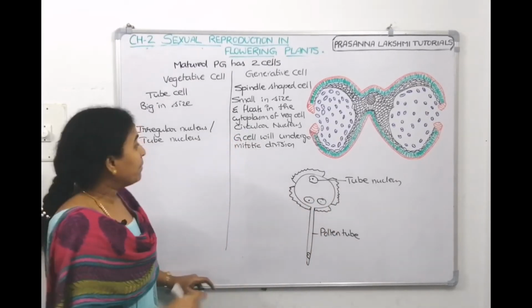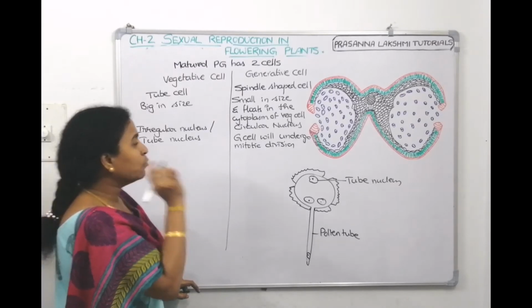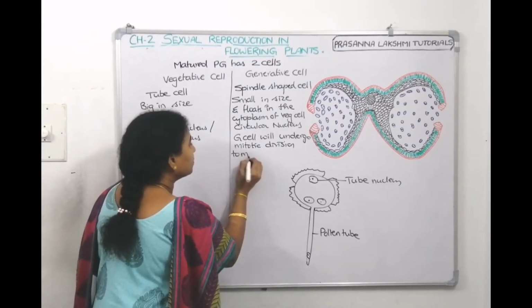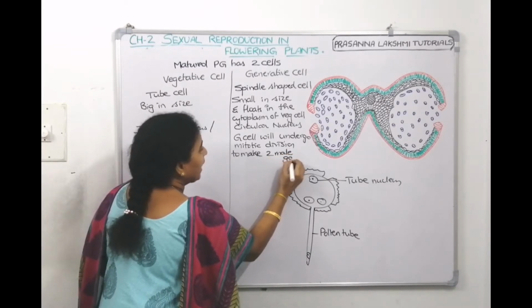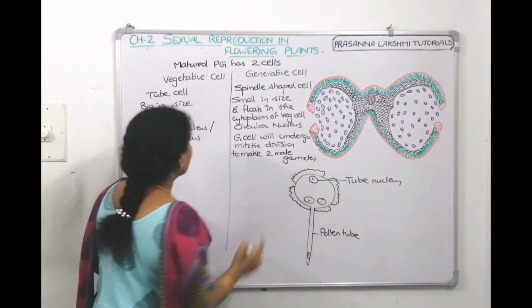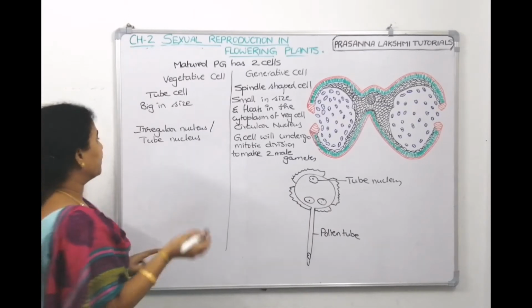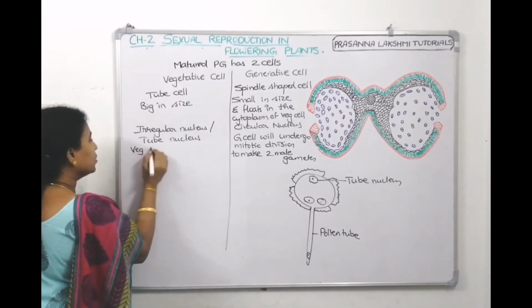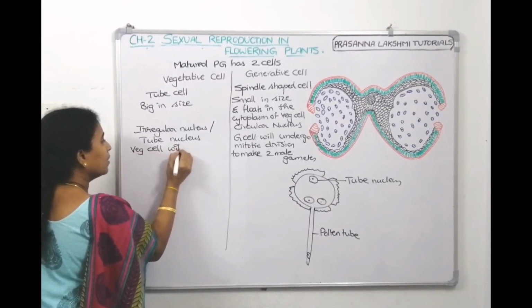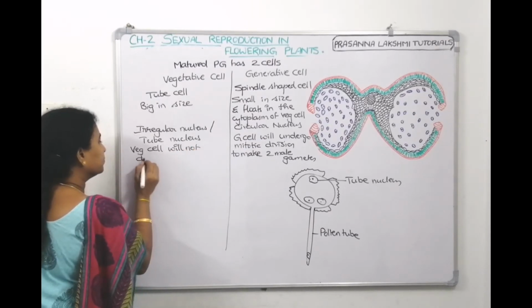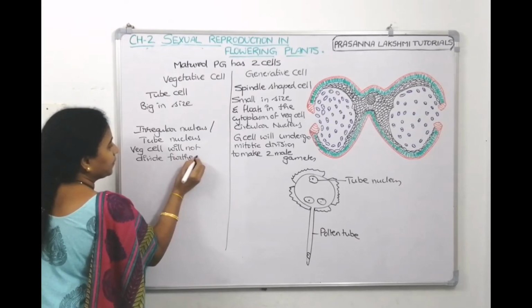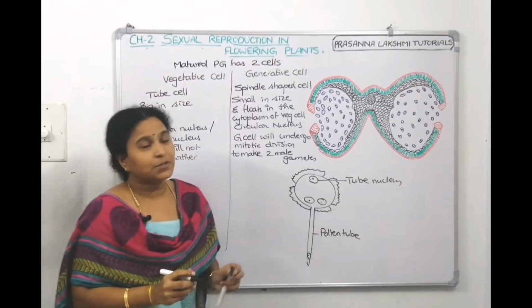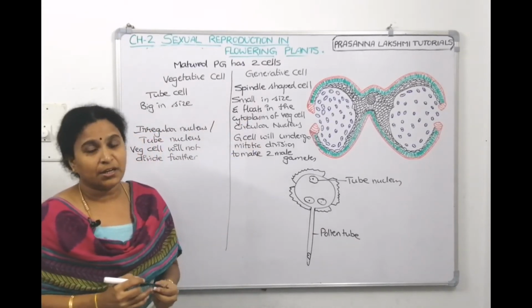Whereas the vegetative cell will not divide further. So, this is the difference between the vegetative cell and the generative cell.